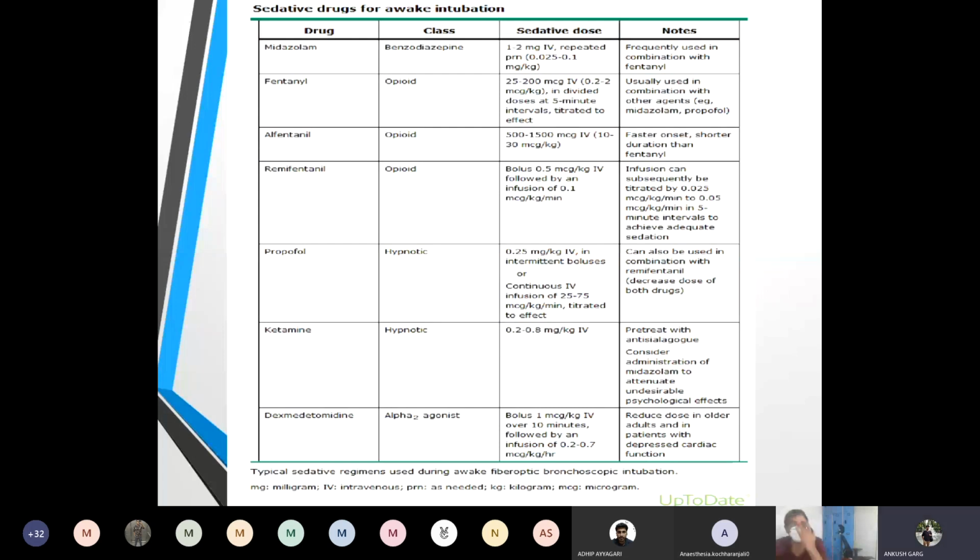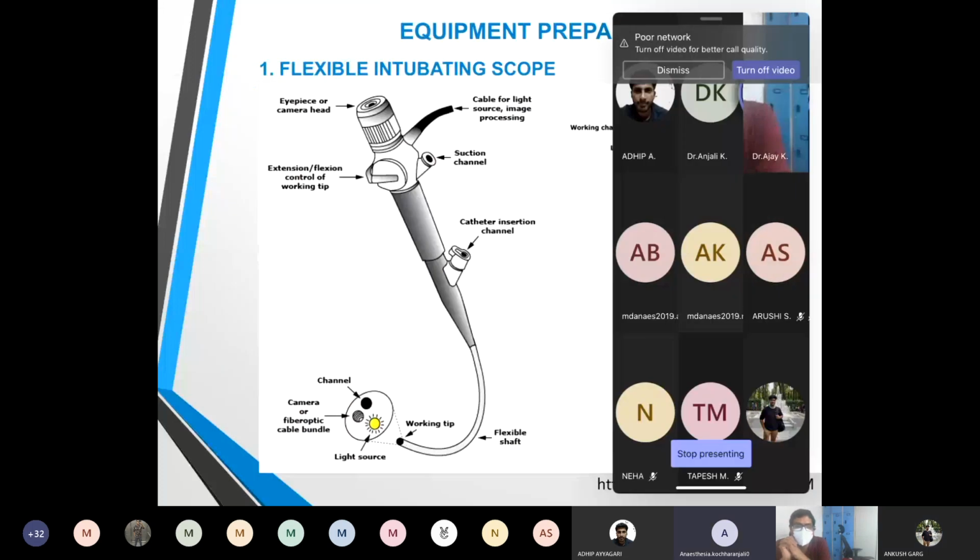Now we discussed the equipment preparation. The most important equipment is the flexible intubating scope. The parts of the endoscopic scope are the eyepiece, which can be connected. Ankush, slide. Yes, sir. Can you see the slide? Yeah.